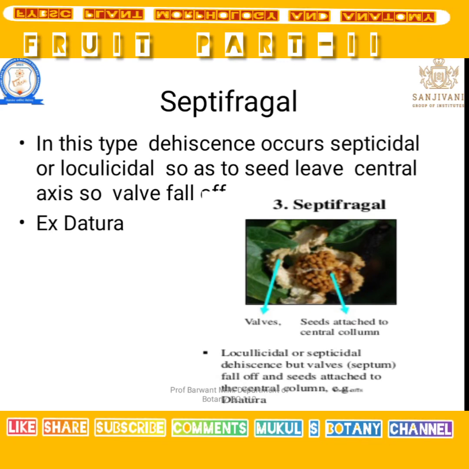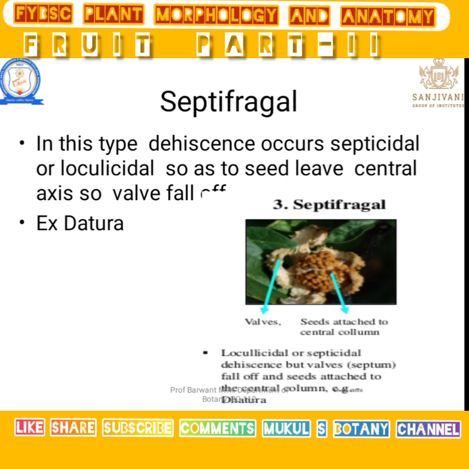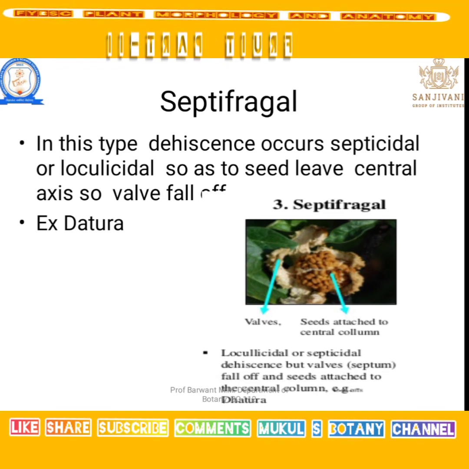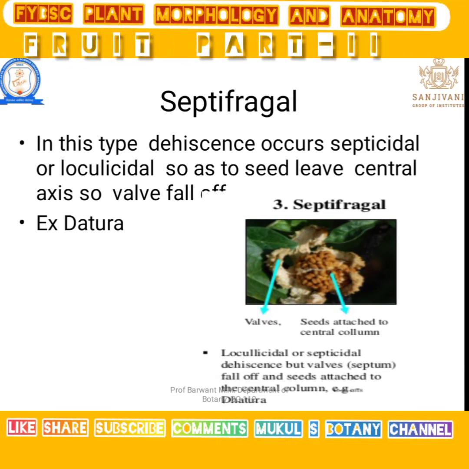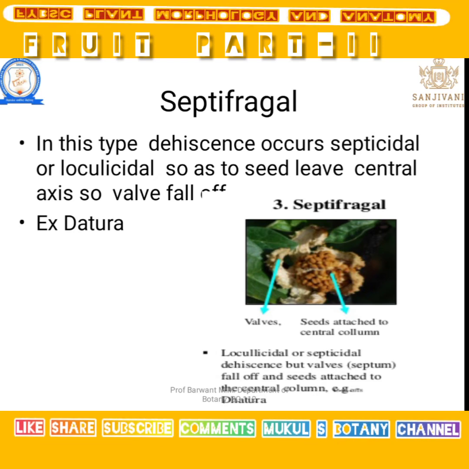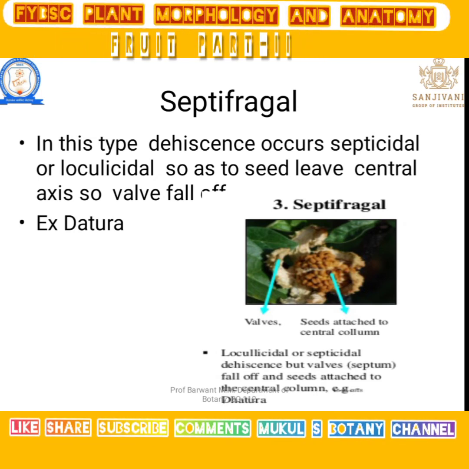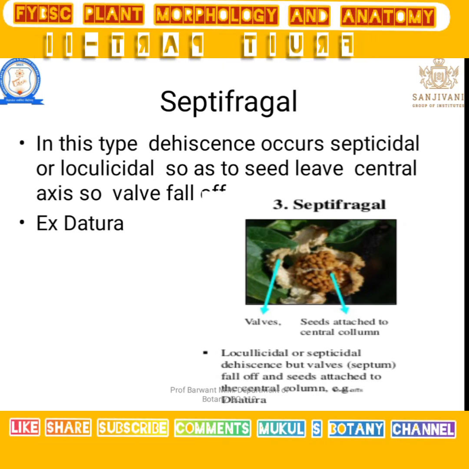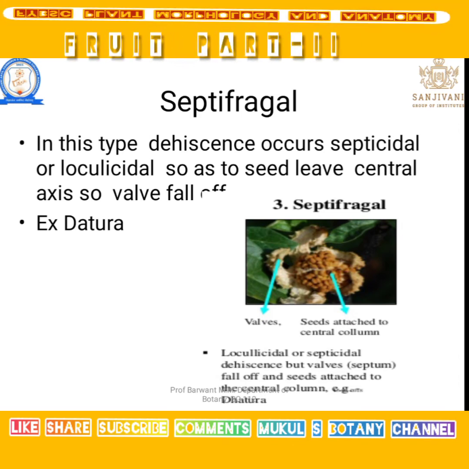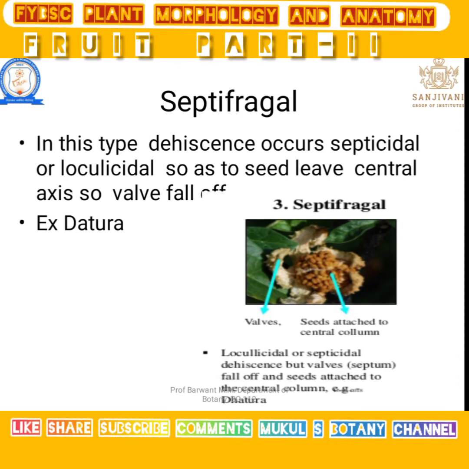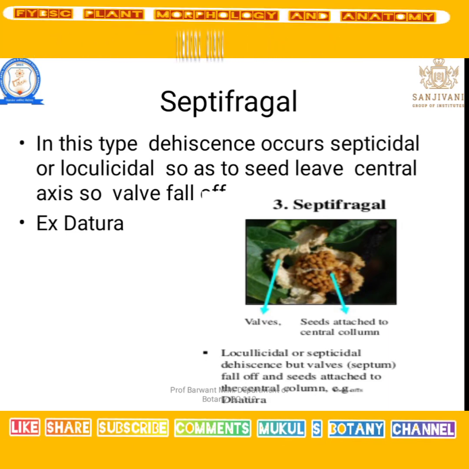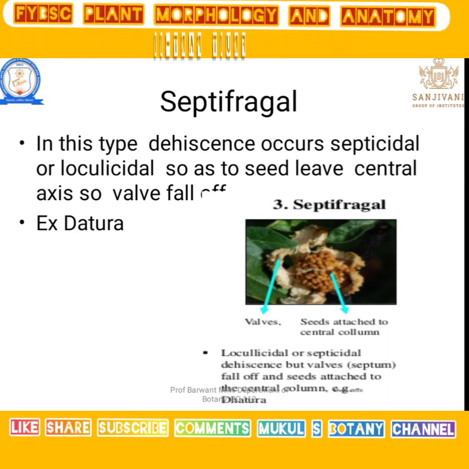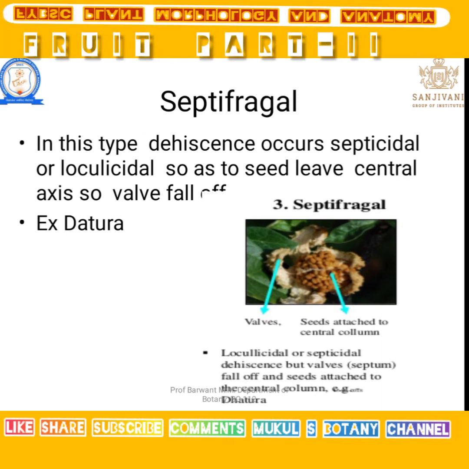That means if dehiscence takes place by septicidal or loculicidal means, but some seeds remain inside, the entire axis on which the seeds are present in the fruit comes outside along with all its structure.